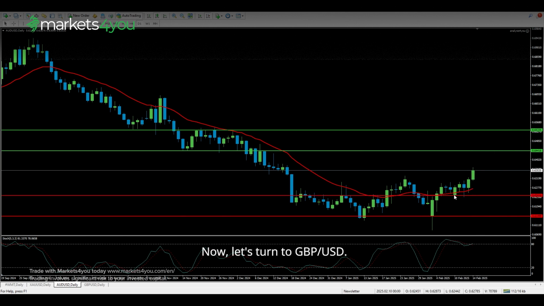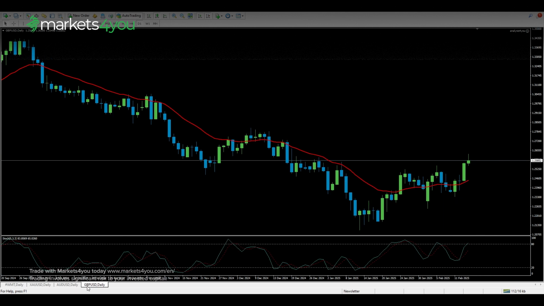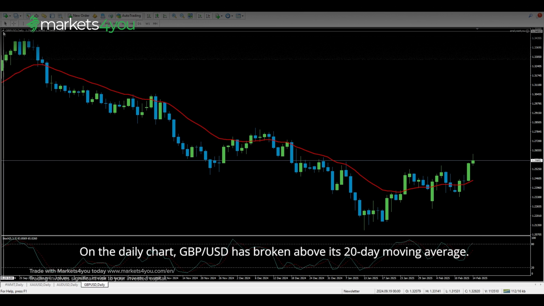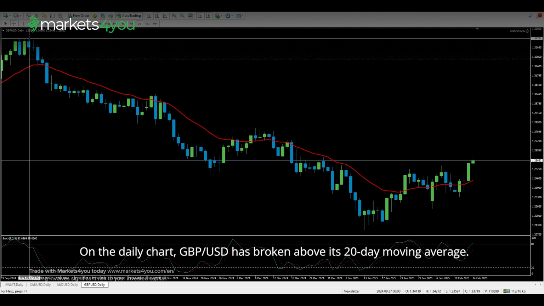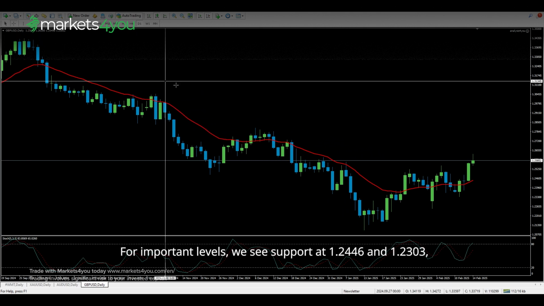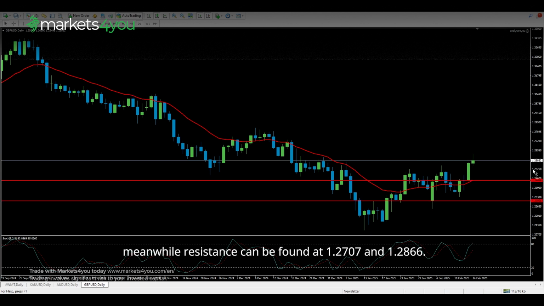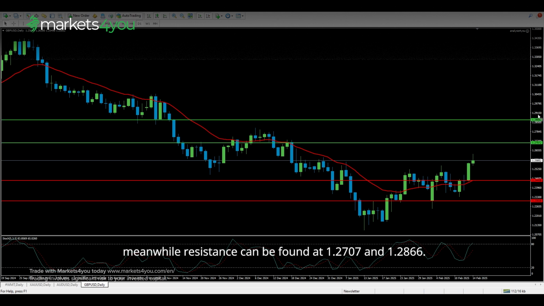Now, let's turn to pound sterling to US dollar. The pair faces a busy week with employment data on Tuesday and inflation figures on Wednesday. On the daily chart, pound sterling to US dollar has broken above its 20-day moving average. For important levels, we see support at 1.2446 and 1.2303, meanwhile resistance can be found at 1.2707 and 1.2866.